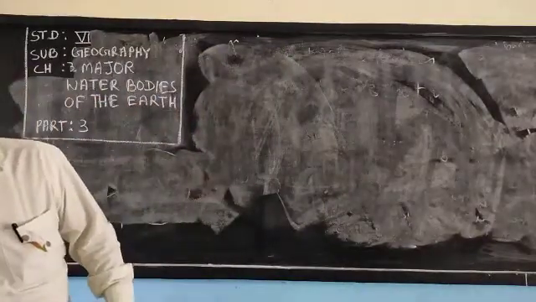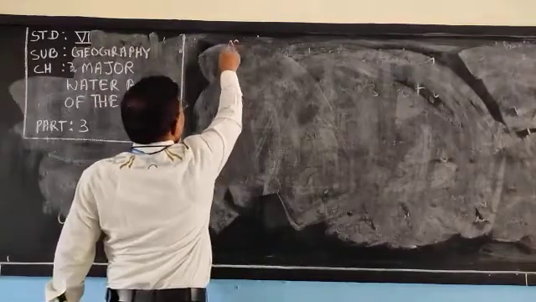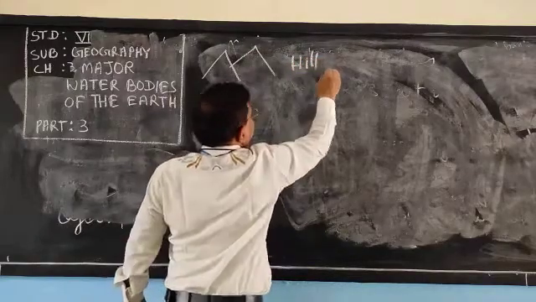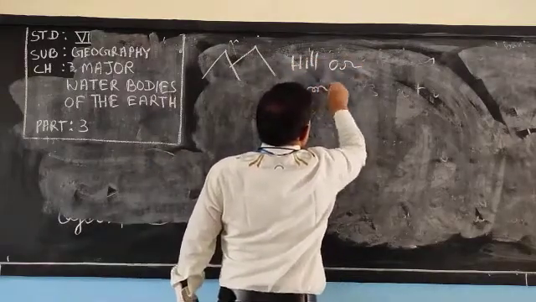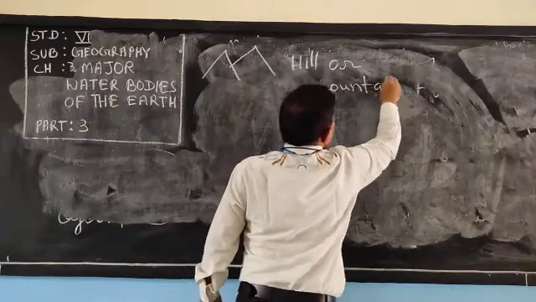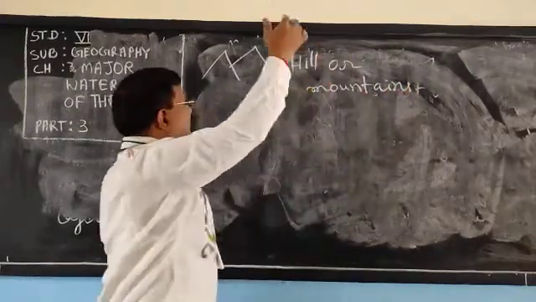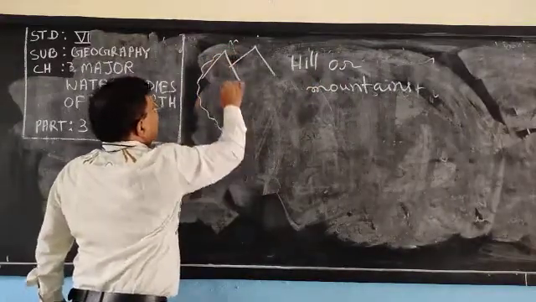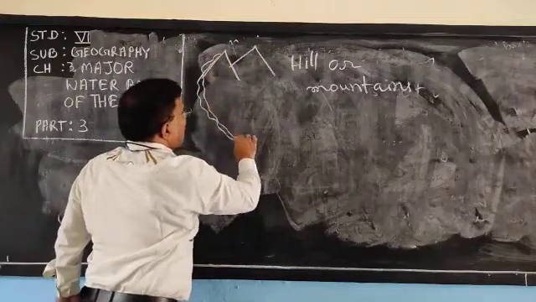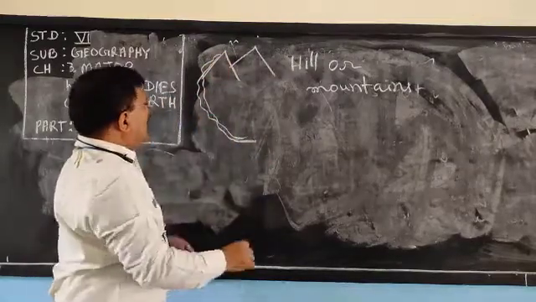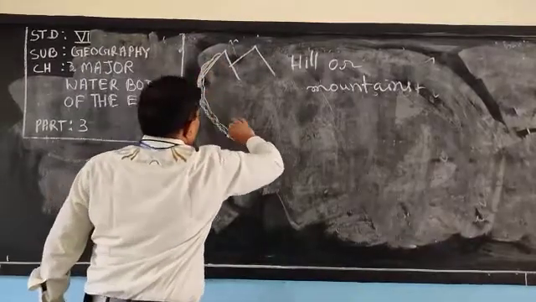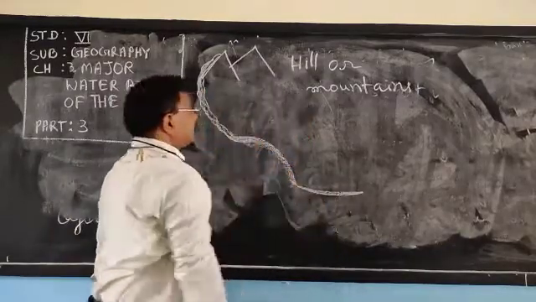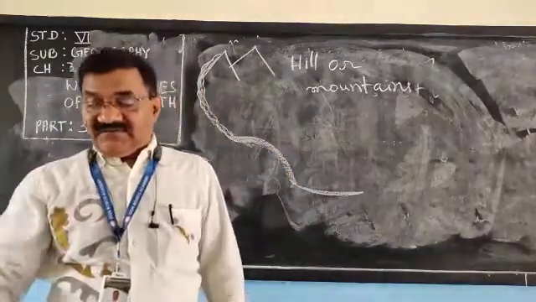This is a hill or mountain; if it is very high, it is a mountain, and if less high, a hill. So from the hill or mountain, from up to down, flowing in a channel. If a channel of water is coming down, then this water body is known as a river.